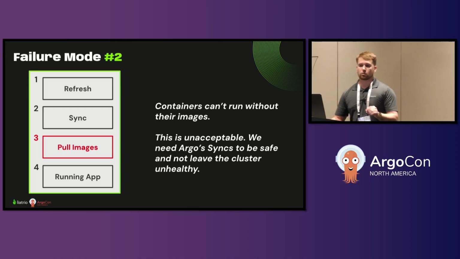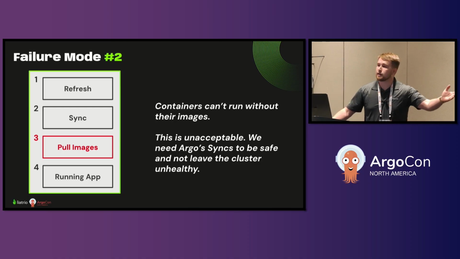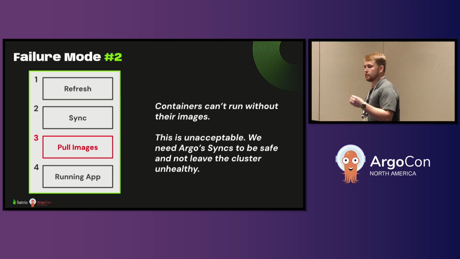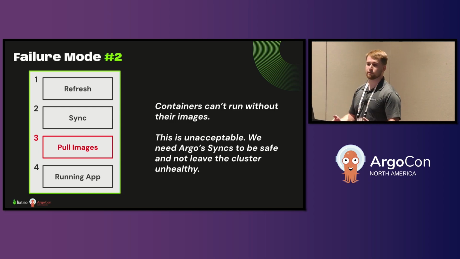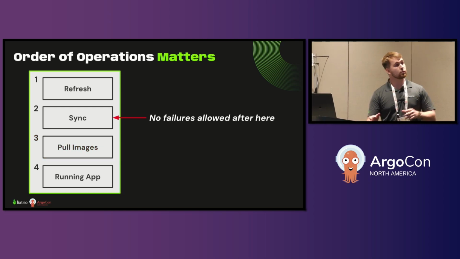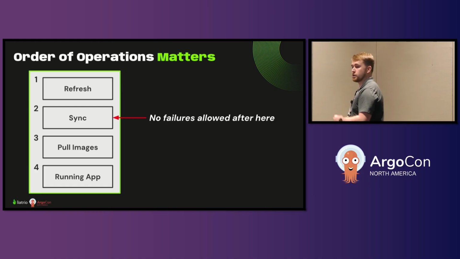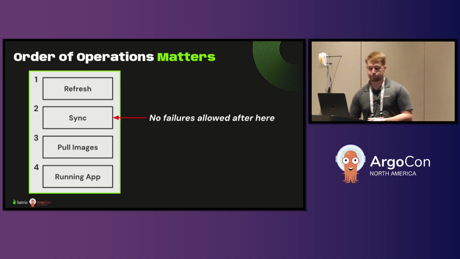This right here is the crux of our problem because it means that any arbitrary change that Argo makes now has the ability to break our cluster, and that cannot happen. We need to be confident that Argo's changes will be safe and reliable, right? We can deal with failures before changes are deployed to the cluster, but failures after changes are deployed are unacceptable.